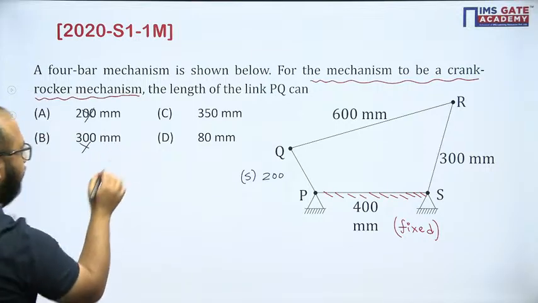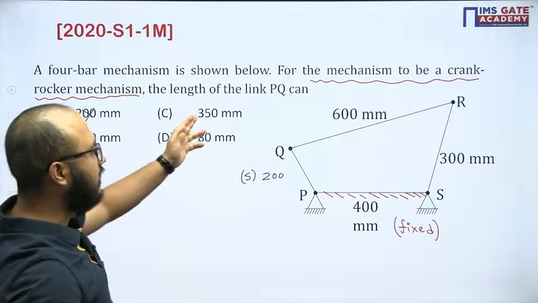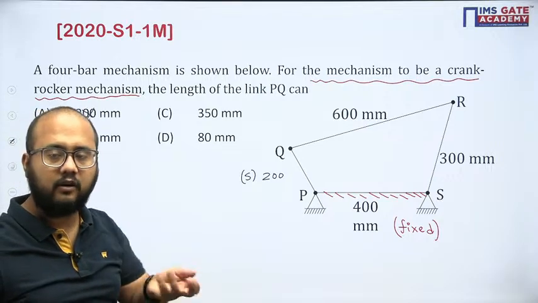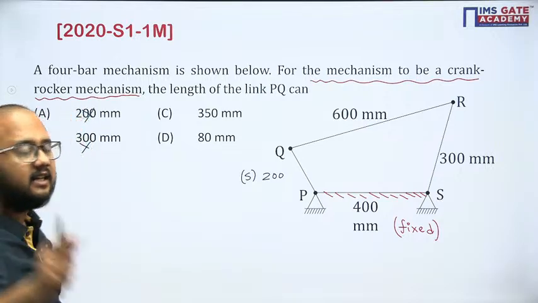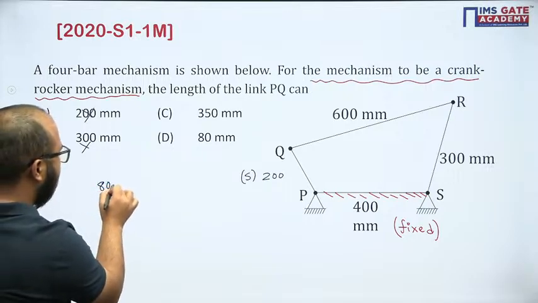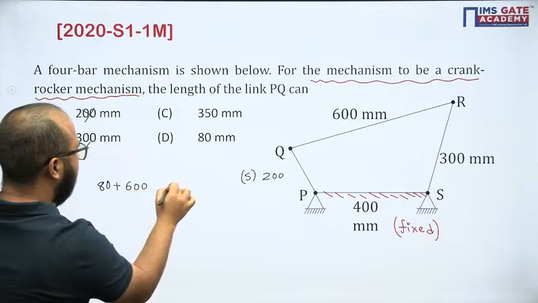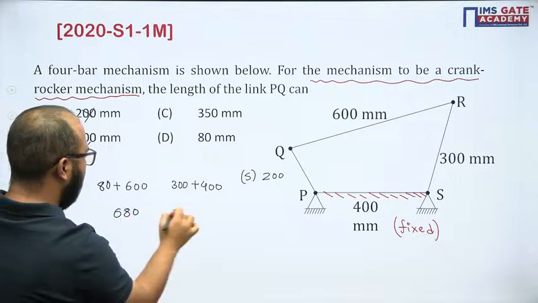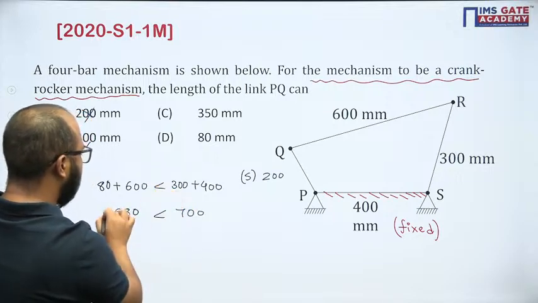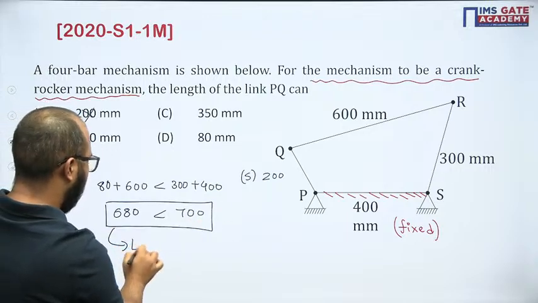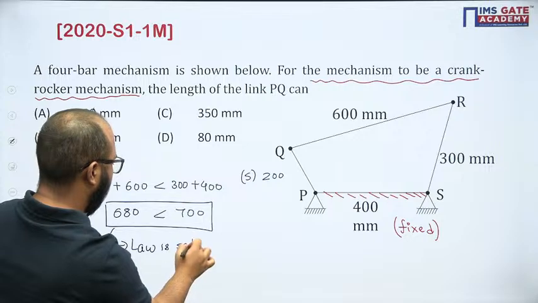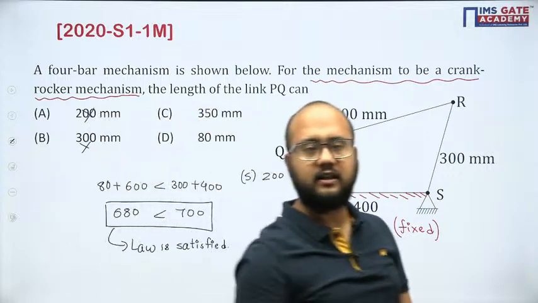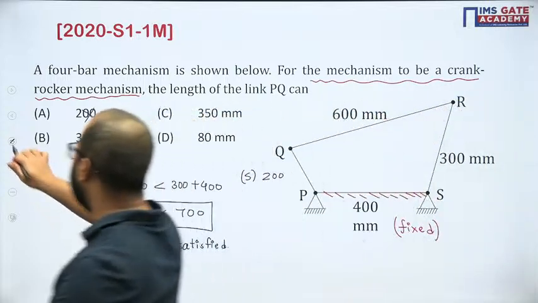Coming to the next option, 350. Directly you can say, sir, smallest will be this one, 300. 300 and 400, again Grashof's law will not be followed. Yes, Aman, answer 80 is the correct answer, because 80 plus the longest one, 600, and other two will be 300 and 400. Now here it will be 680 and here it will be 700. So obviously the law is satisfied. So option D, 80 mm, is the correct answer here.